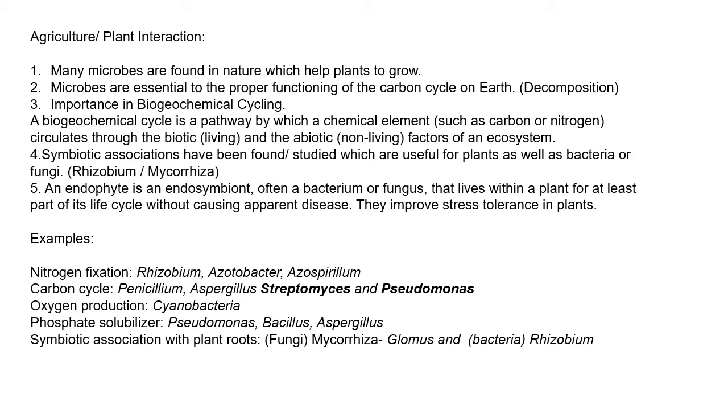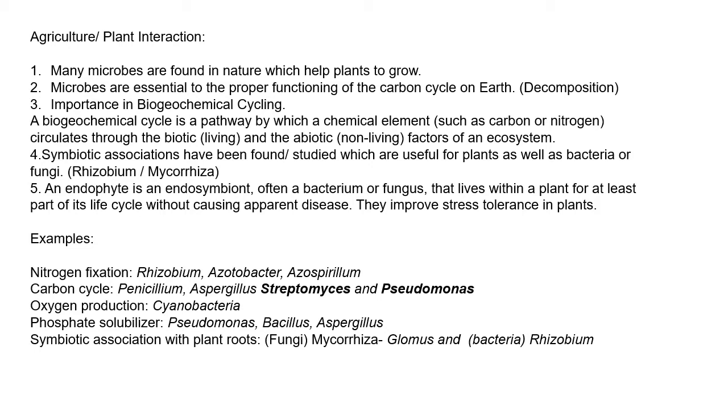Okay, so because they produce some beneficial substances which help them to get resistance on pathogens. Okay, so examples here are mentioned for nitrogen fixation. Examples are rhizobium, then azotobacter, then azospirillum. Then in case of carbon cycle, penicillium, aspergillus, streptomyces and pseudomonas. So streptomyces and pseudomonas are bacteria, while penicillium and aspergillus are fungi.